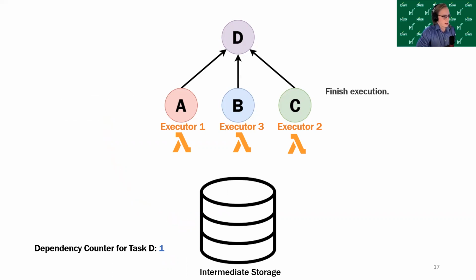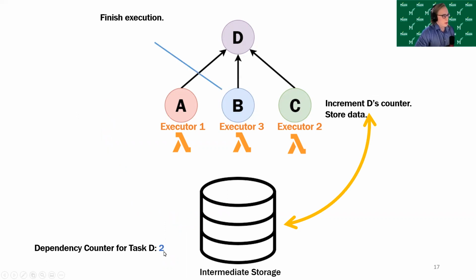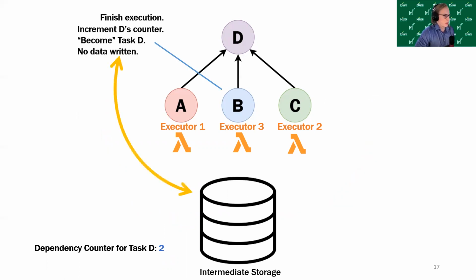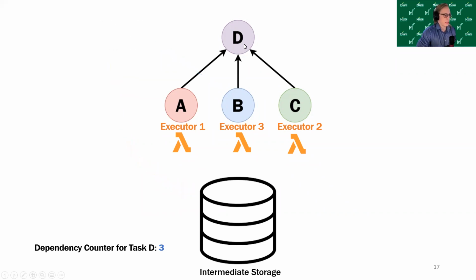Let's say executor 2 finishes executing C next. It will write its data to intermediate storage and increment this counter, which is now 2. Finally, executor 3 will finish executing task B. It will increment the counter. It'll see that task D is ready to execute. So it will avoid this write operation and it will execute task D itself.